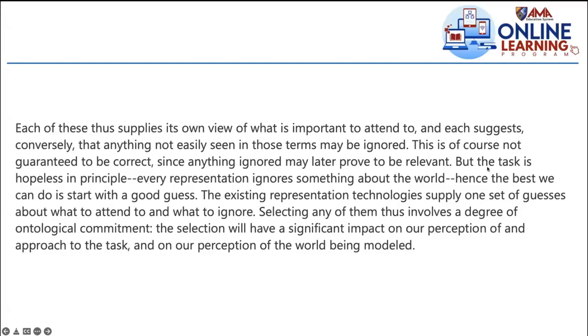If it's semantic networks, then it will give you one set of guesses about what to attend to and what to ignore. Now, selecting any of them does involve a degree of ontological commitment, because you're aware of this focusing and blurring, so you know the risk at hand. So there is a commitment involved, and that is the ontological commitment in a way. The selection will have a significant impact on our perception of an approach to the task. That's why what's important here is that you should know the task at hand, so that you can choose the appropriate technique to represent the knowledge.